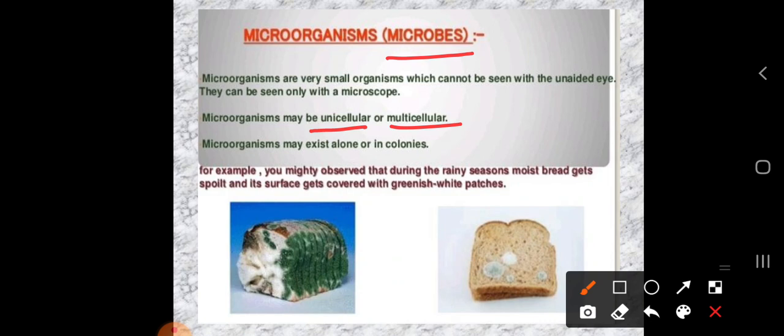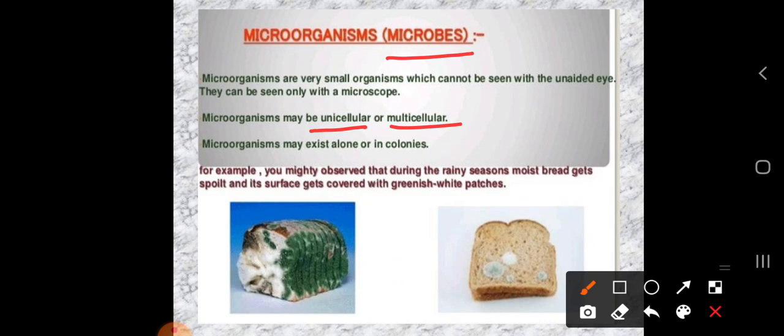So here two types of cells are there: the first one is unicellular and the second one is multicellular. When we start the chapter on cells, you will get more information related to cells. But for this chapter's purpose, just keep in your mind that a microorganism may be unicellular, meaning it is made up of only one cell, or multicellular, where the microorganism is made up of more than 2 to 3 cells.